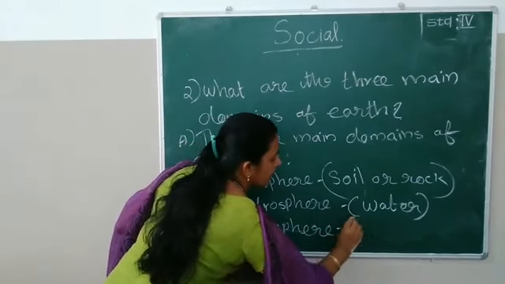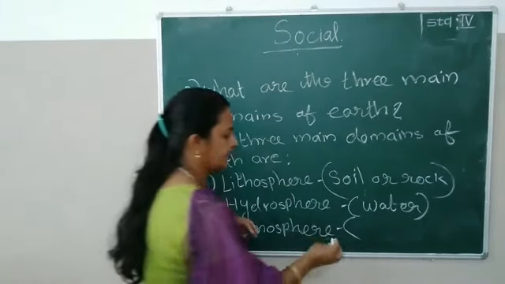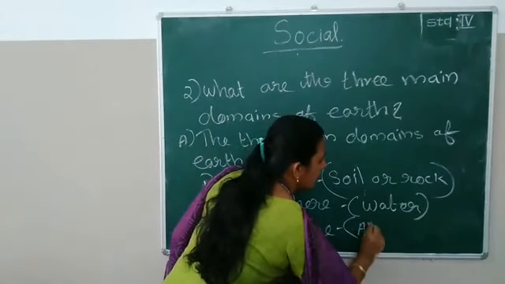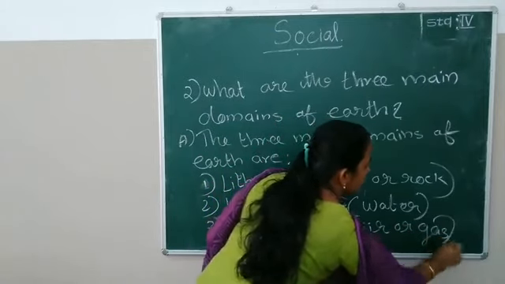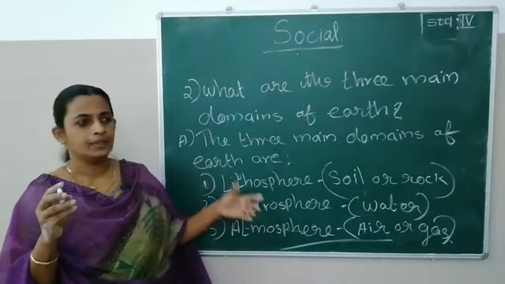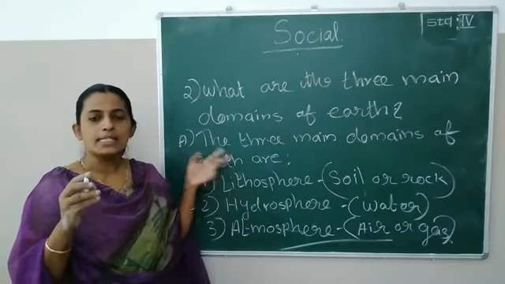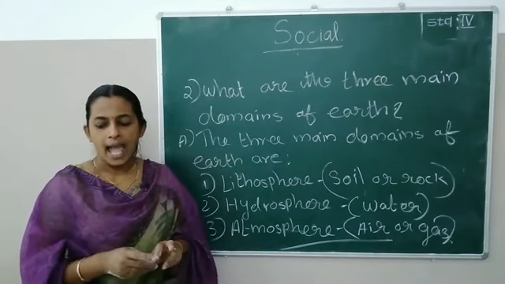Atmosphere. Word meaning of atmos? Air or gas. Air or gas. So these are the three main domains of Earth. Kids, this is your second homework question. Clear?